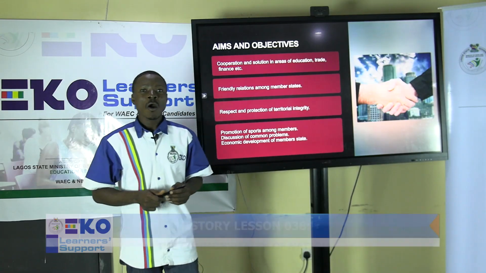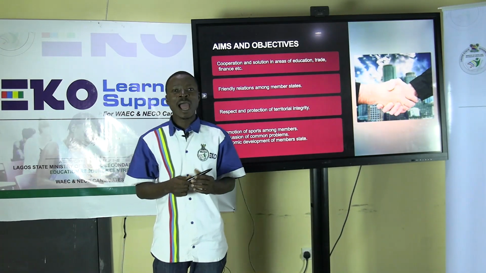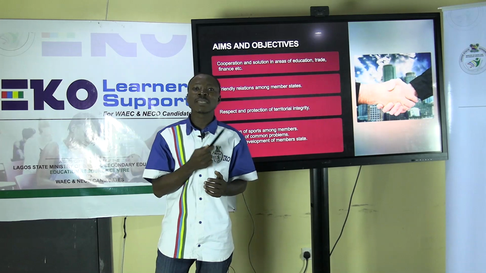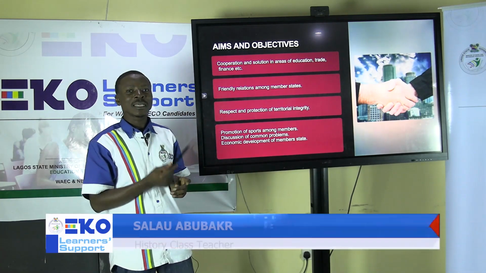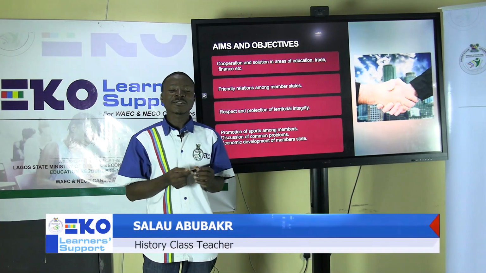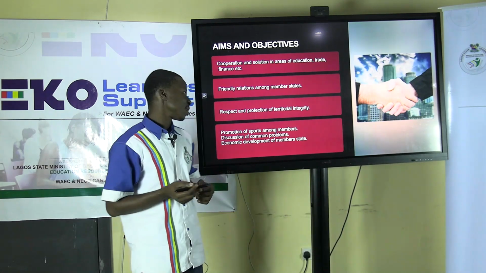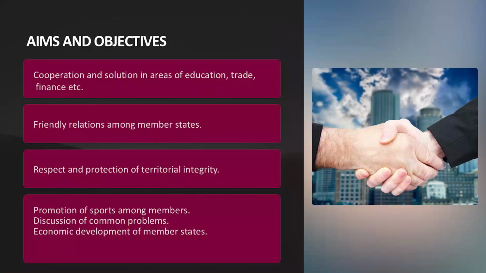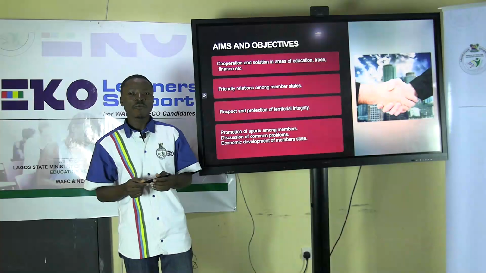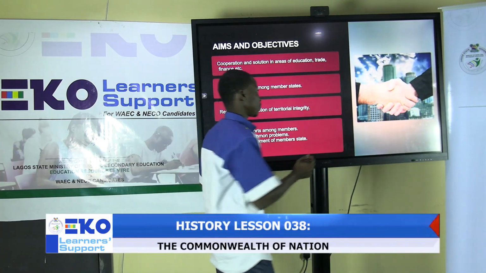Just as we know, all international organizations have this as one of their aims and objectives, and they always make sure that the territorial integrity and sovereignty of all member states is respected and protected. And lastly, we look at the promotion of sports among members, discussion of common problems, and economic development and growth of member states.